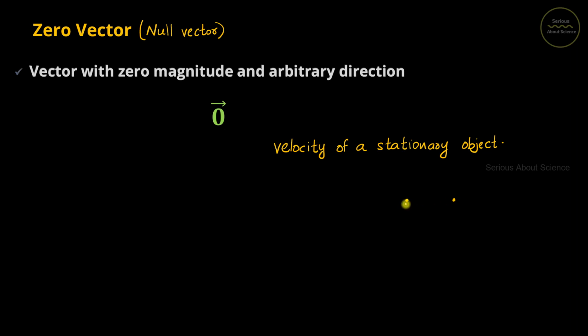Similarly, if a person goes from point A to point B, and if he comes back to this point A, we know that the displacement is 0. And this can also be denoted by a zero vector. Therefore, zero vector is also obtained by the addition of two vectors.